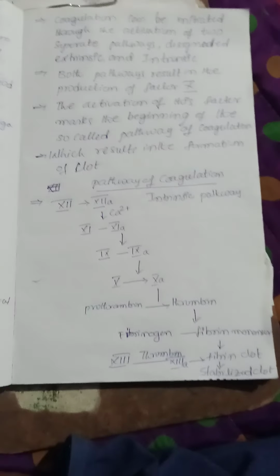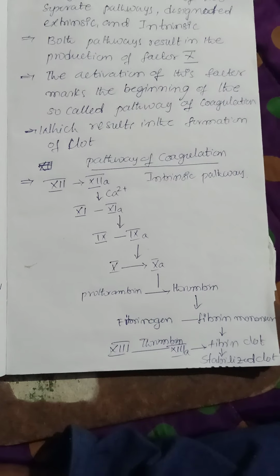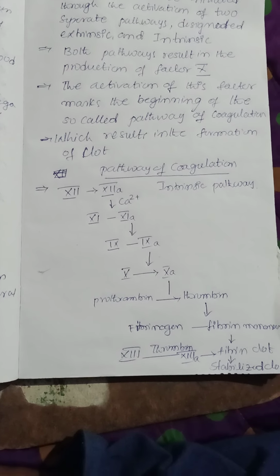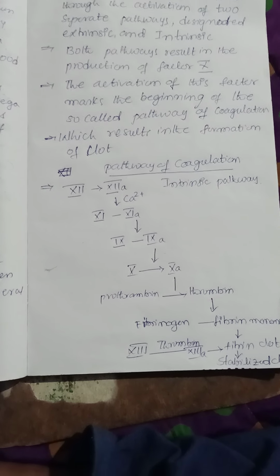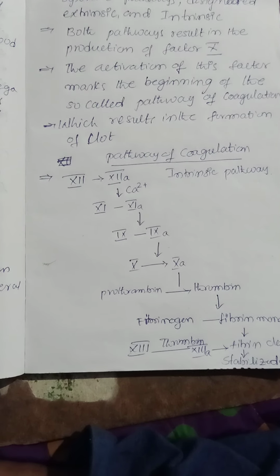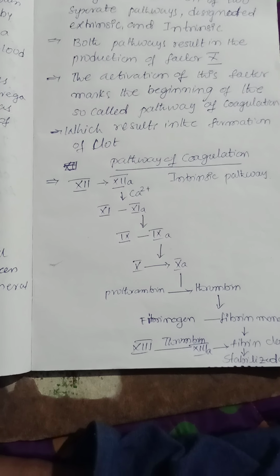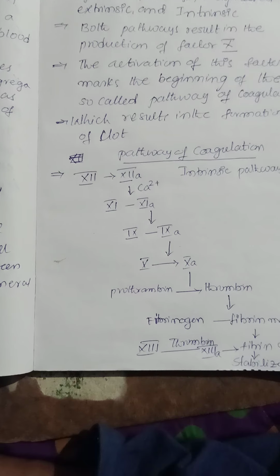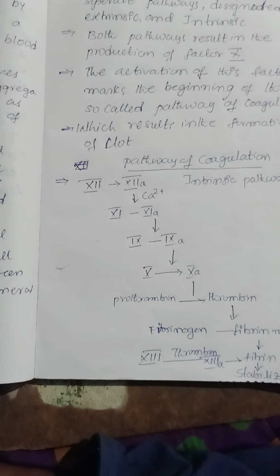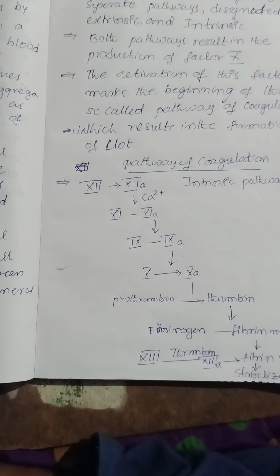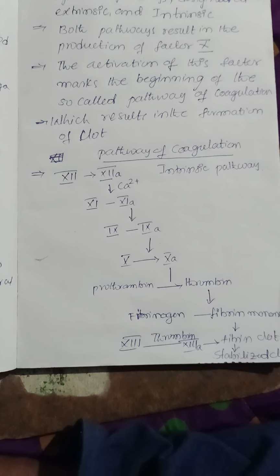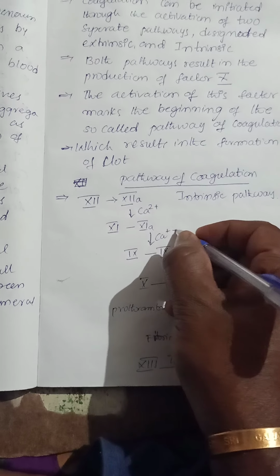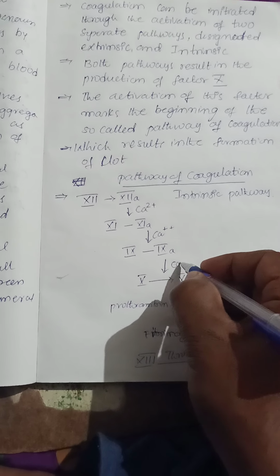The 12A will be converted into 11A in the presence of calcium ions. Then factor 11A will be converted into factor 9A from factor 9, again in the presence of calcium ions.